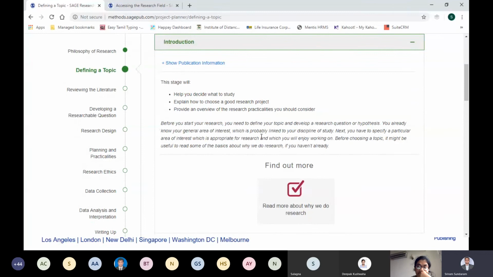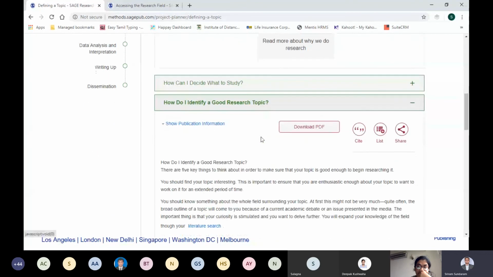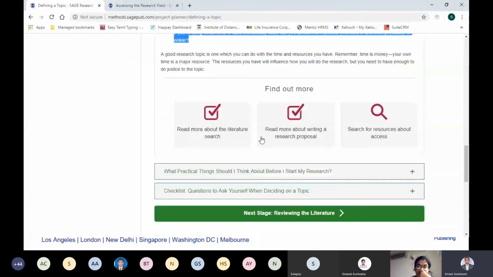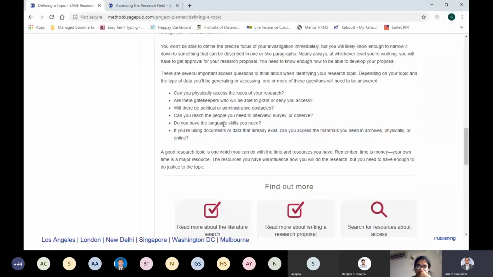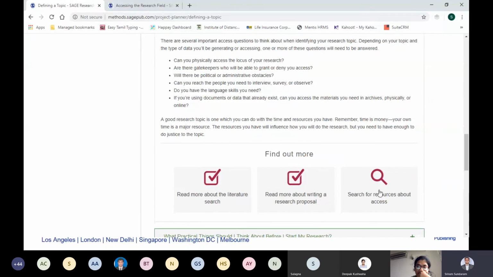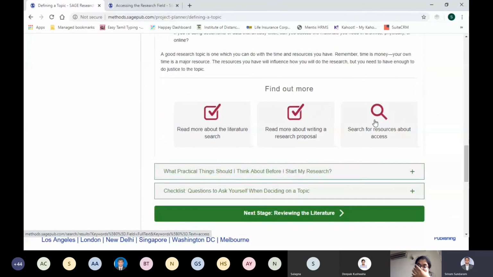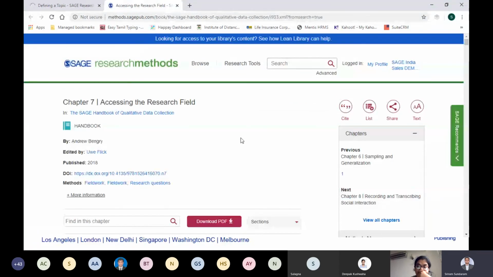So if you want to get into the platform, you can do it in multiple ways. You can do a simple search, or from Project Planner also you can go. For example, here we are talking about access, and it says search for resources about access. So wherever you find the search bar, you can just click on that, and it will straight away take you to all the content which is available related to access. So let the platform work. Meanwhile, the hyperlink that I have given, that page is open.